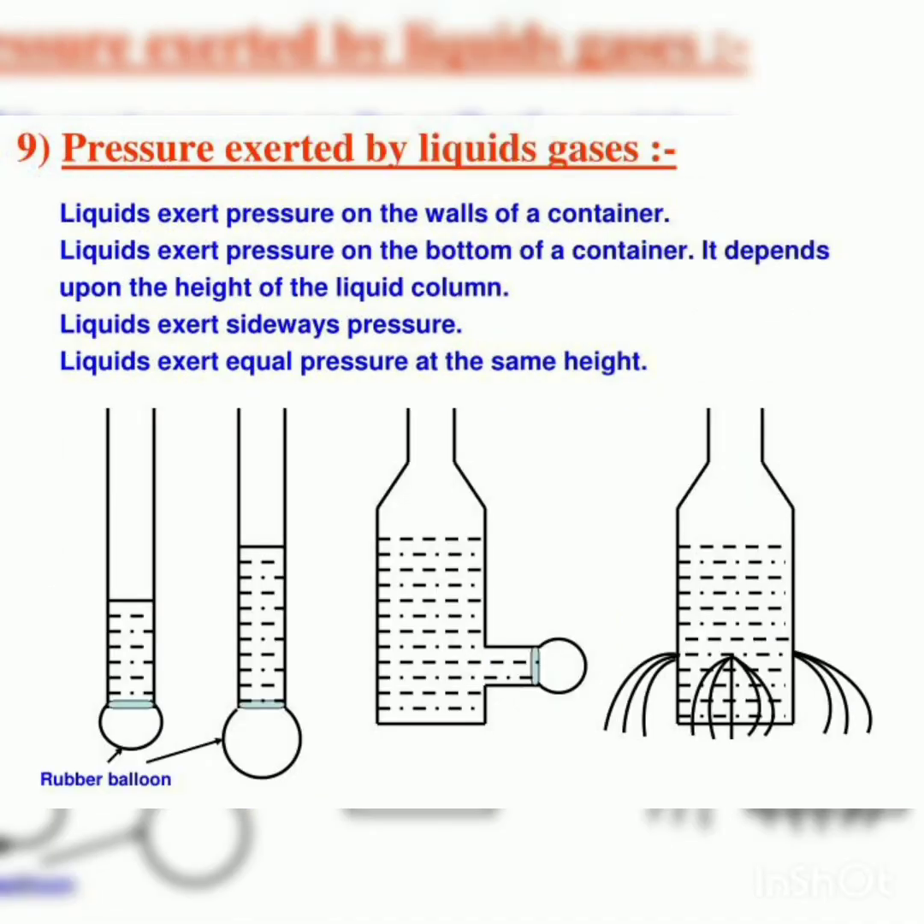Pressure exerted by liquid. Liquid exerts pressure on the wall of a container. Liquid exerts pressure on the bottom of a container. It depends upon the height of the liquid column. Liquid exerts sideway pressure. Liquid exerts equal pressure at the same height.